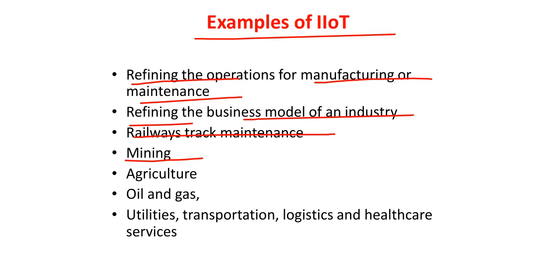Agriculture is one of the most important and versatilely talked about sectors where IoT can be used, right? Oil and gas, utilities, transportation, logistics, healthcare service.